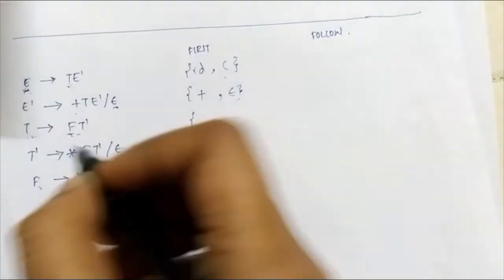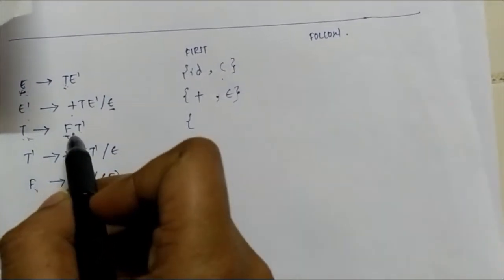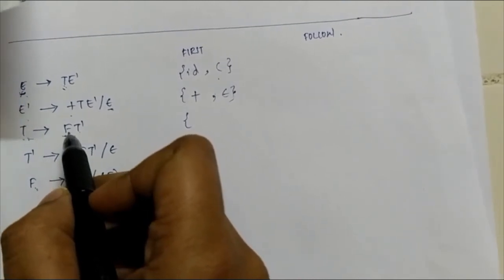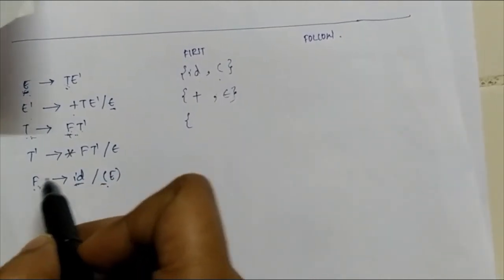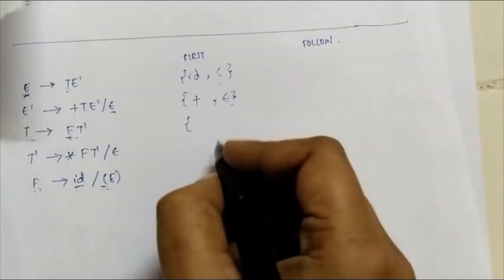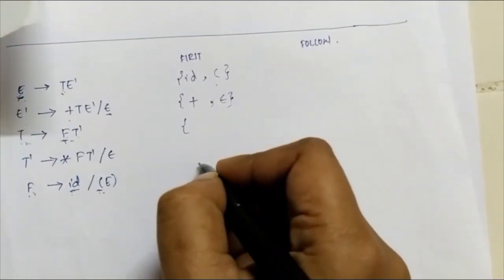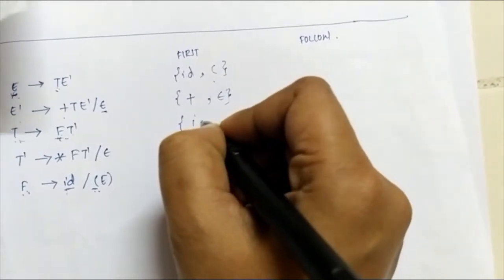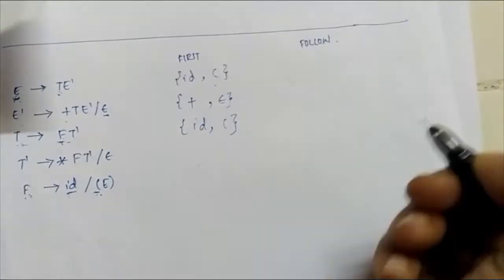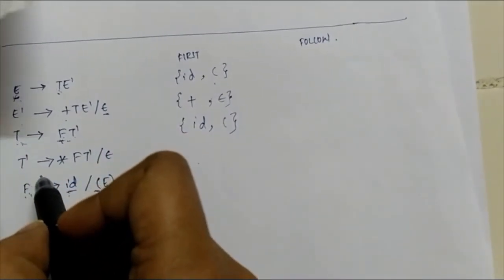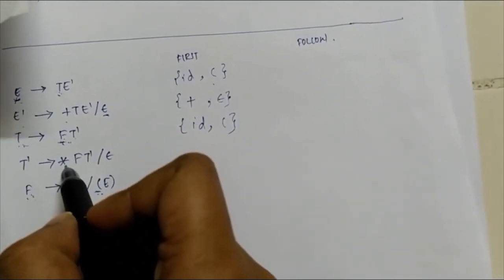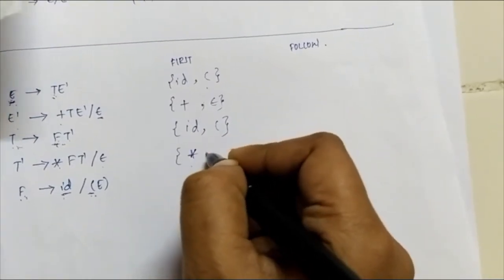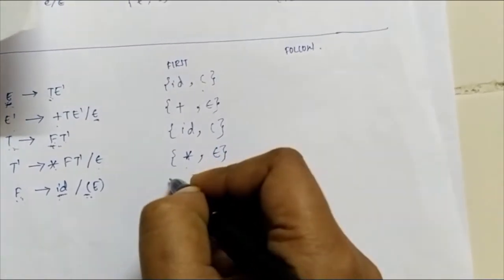Simple. Now first of T is first of F. So first of F is what? First of F is ID and epsilon. So first of T is ID and open brackets. And first of T dash is star and epsilon.